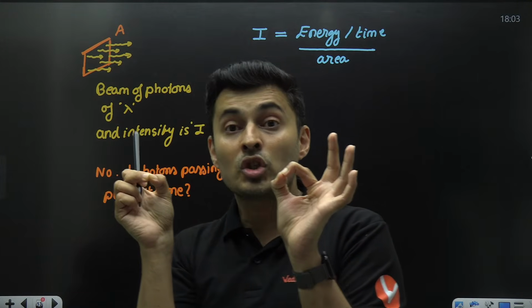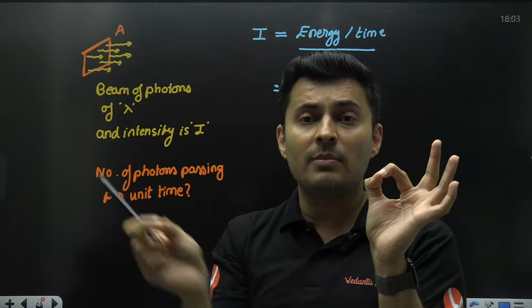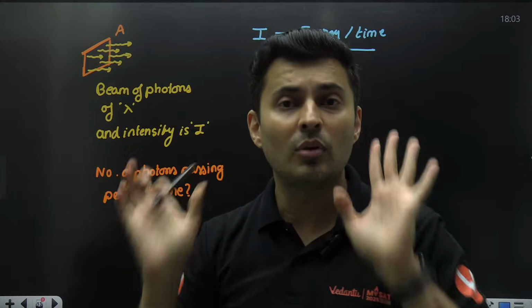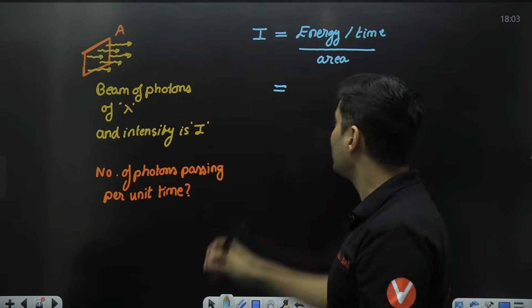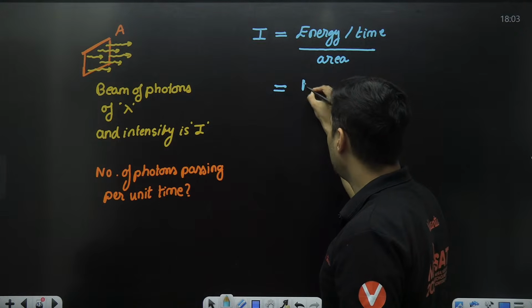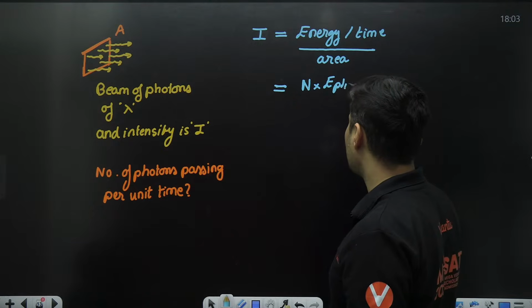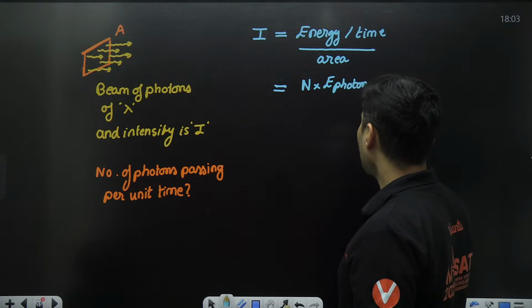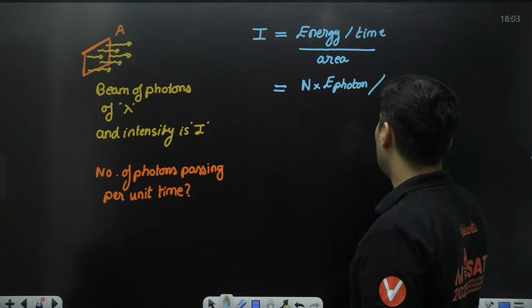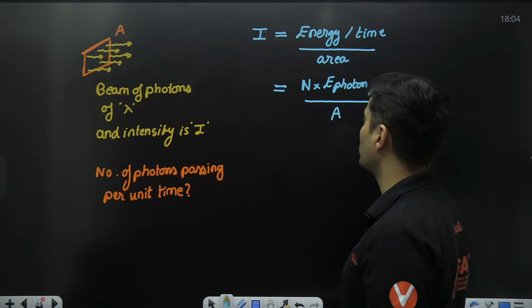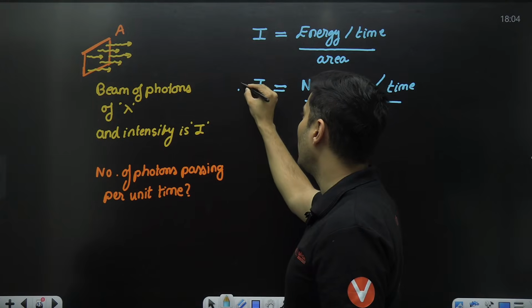So the total energy of that beam will be 2 plus 2 plus 2 plus 2, how many ever photons are there. So can I say this energy is the number of photons multiplied by the energy of each single photon, the whole thing divided by obviously the time and divided by area, of course? So that is your I.